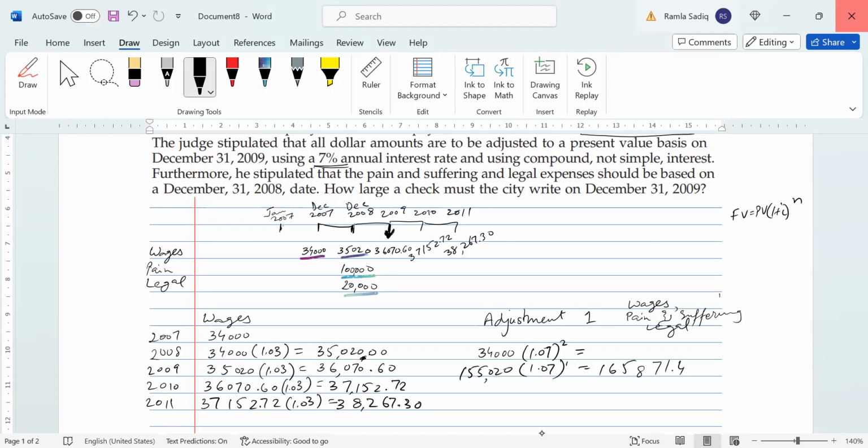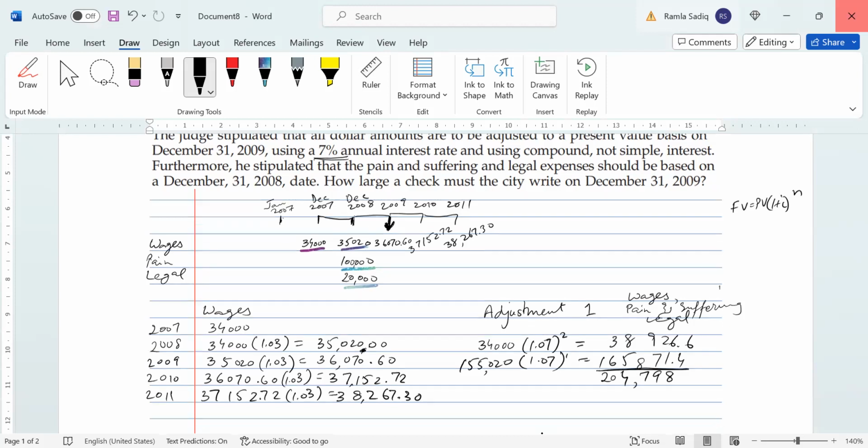And of course, if we do that same thing for our calculation of the wages received in 2007, that means that we'll take 1.07 to the power of 2, and we'll multiply that by 34,000. And we get 38,926.6. So adding those two amounts, when we plug that into our calculator, we get a nice even 204,798. So this is the amount of everything that moves forward. Now, this is not everything, but this is everything that moves forward and is compounded 1 or 2 years to go into 2009.